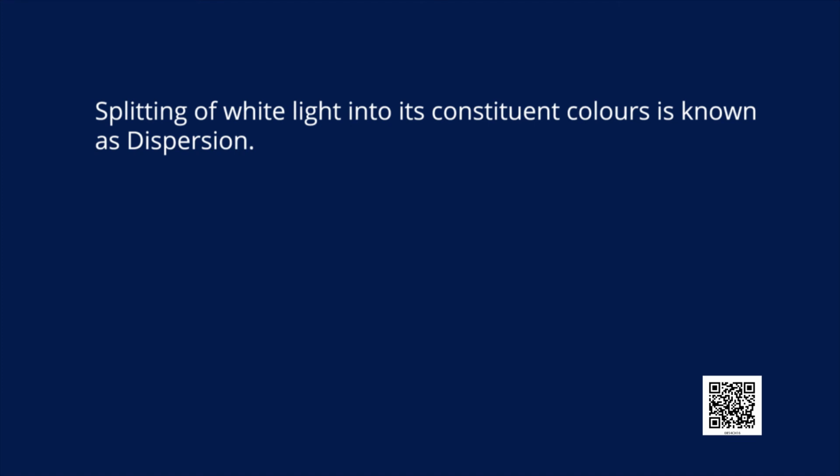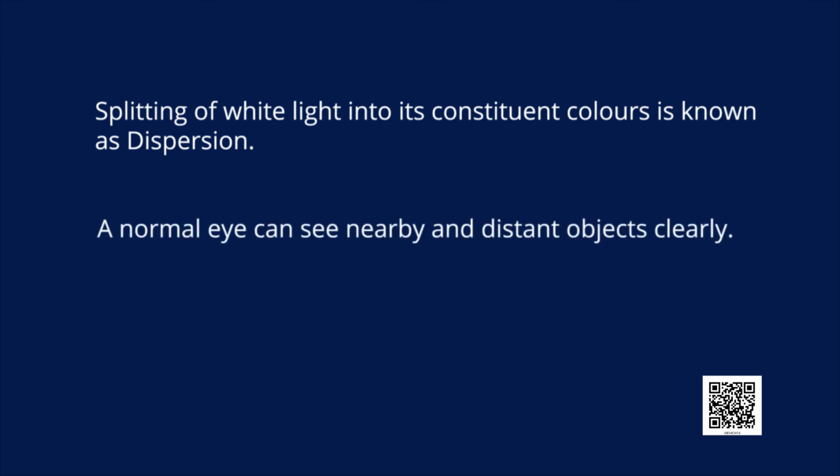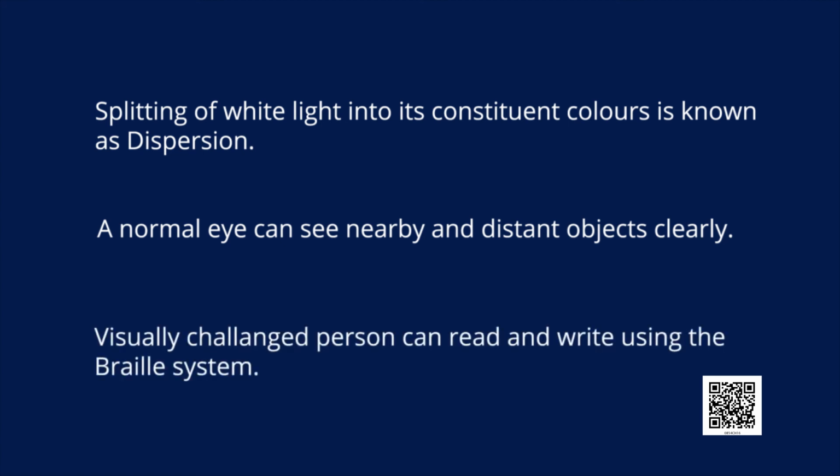Splitting of white light into its constituent colors is known as dispersion. A normal eye can see nearby and distant objects clearly. Visually challenged persons can read and write using the Braille system.